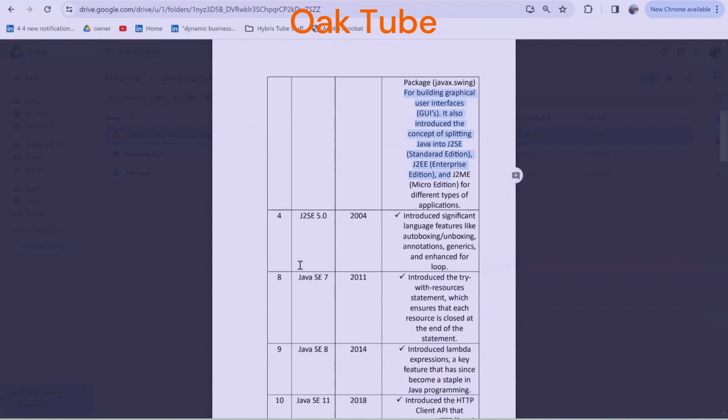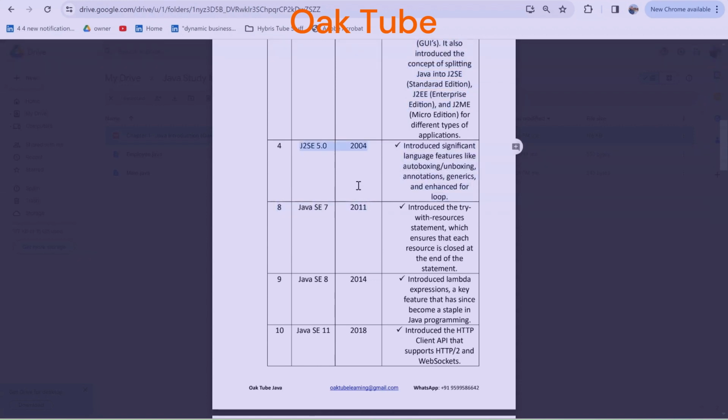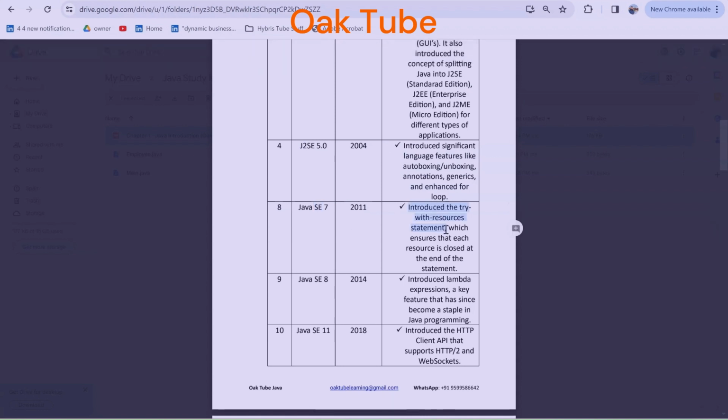Similarly, Java introduced other versions, and I have given you the key features that were introduced in each Java version. You can also go through these key features. Like in Java 7, it introduced try-with-resources. In JDK 8, or Java 8, we introduced lambda expressions.